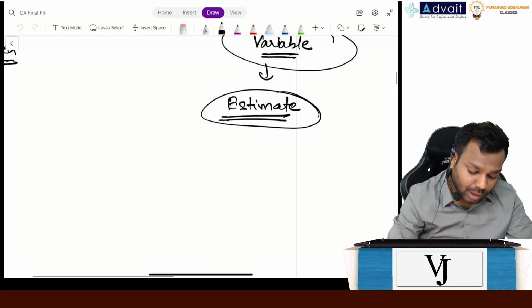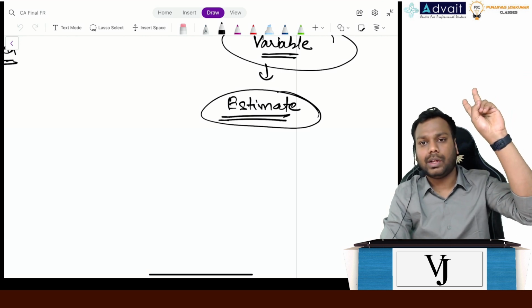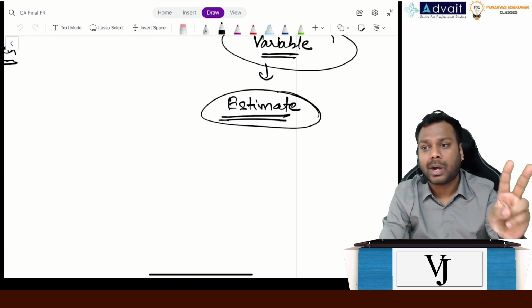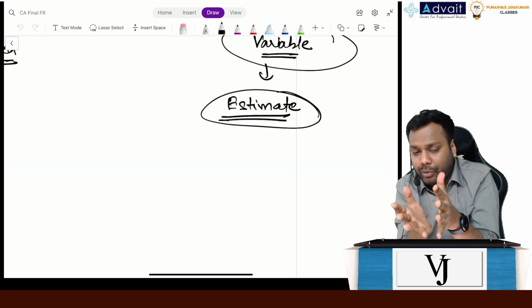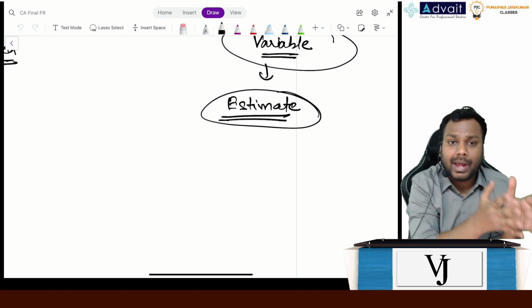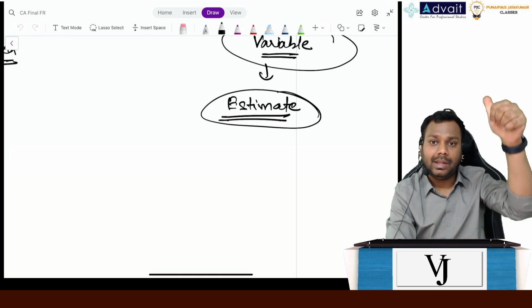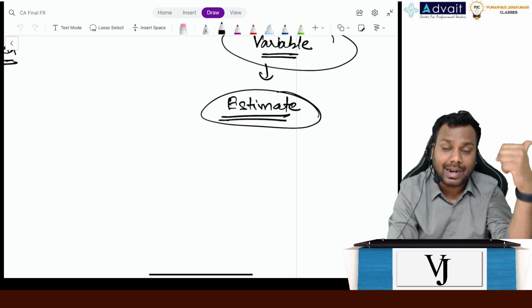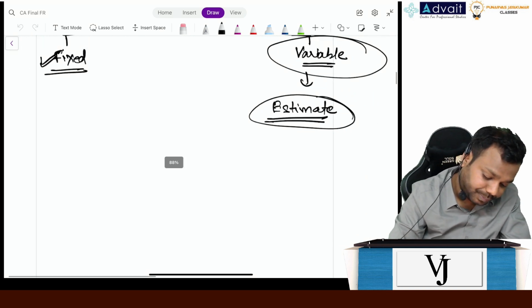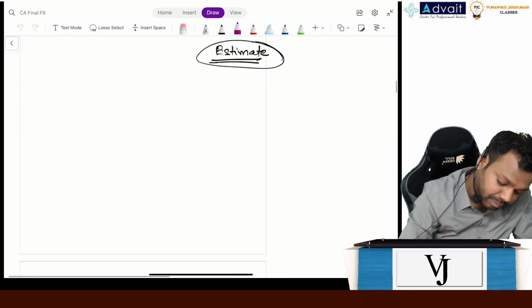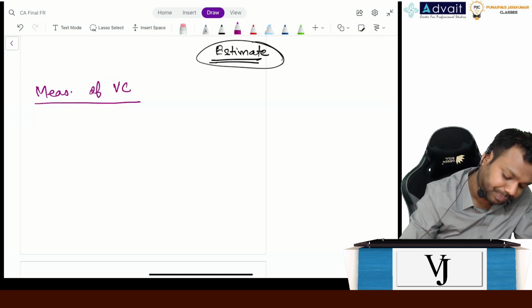Now, we have answered a few things here. We have answered what the meaning of variable consideration is. We have answered in what situation we will include variable consideration as part of the transaction price. The third question is, if we have to include the variable consideration as part of the transaction price, how will I measure that? Is that clear, everyone? Meaning is clear, and when we have to include is clear. Now we have to understand how to measure a variable consideration. Measurement of variable consideration.